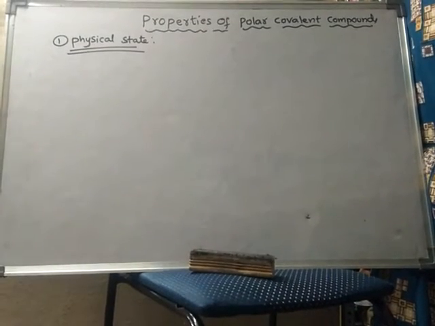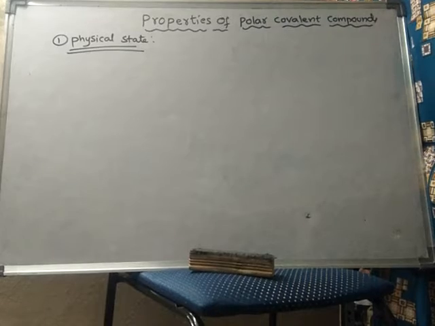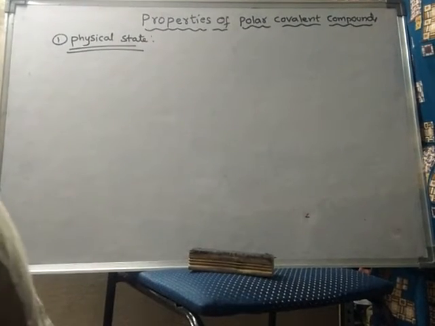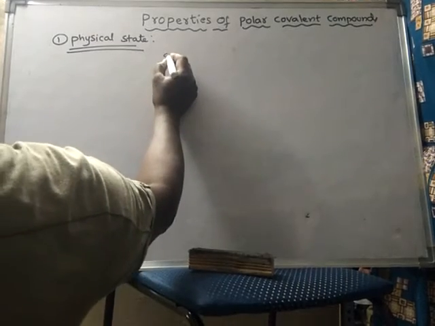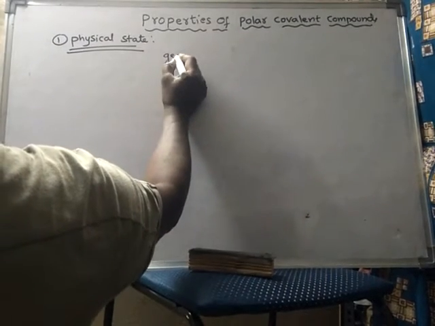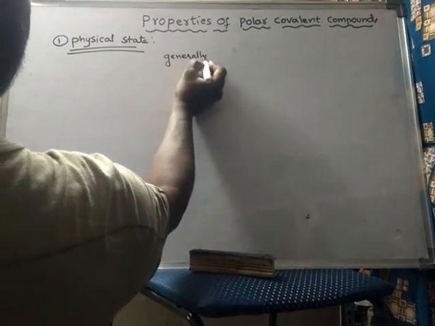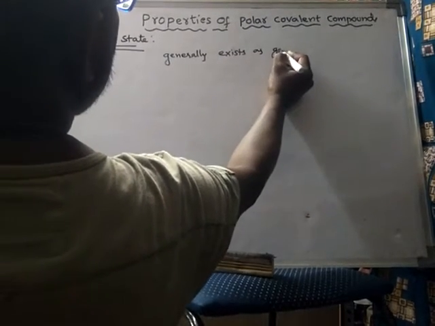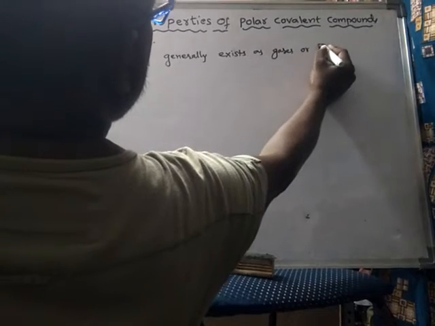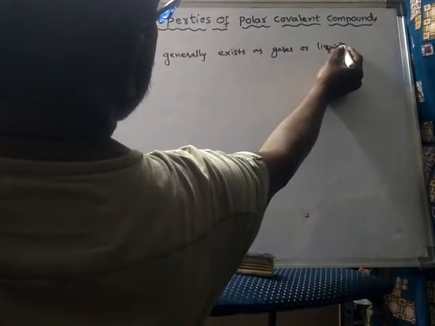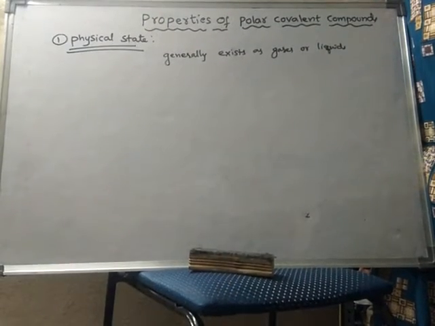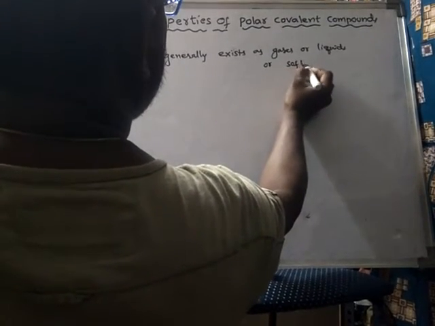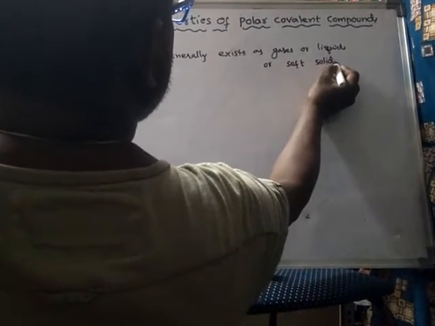These polar covalent compounds, they generally exist as gases, or liquids, or soft solids. Okay.